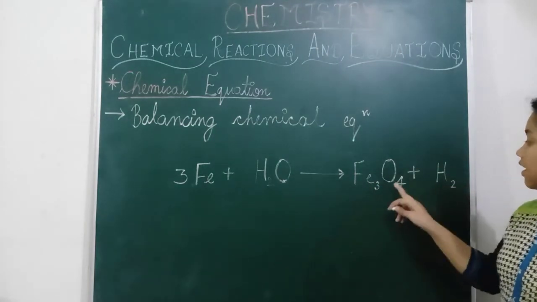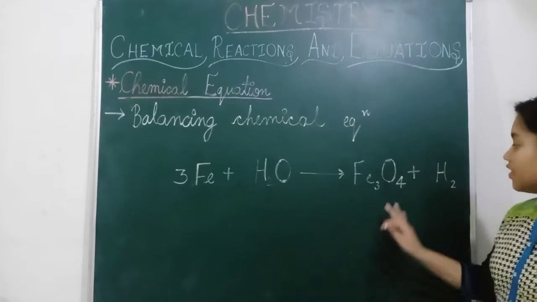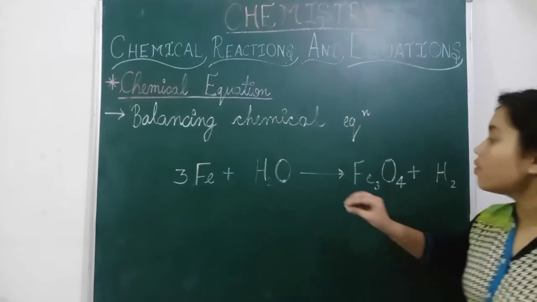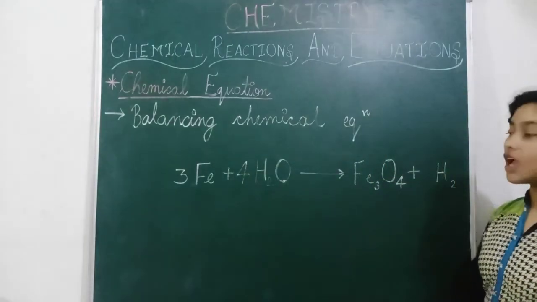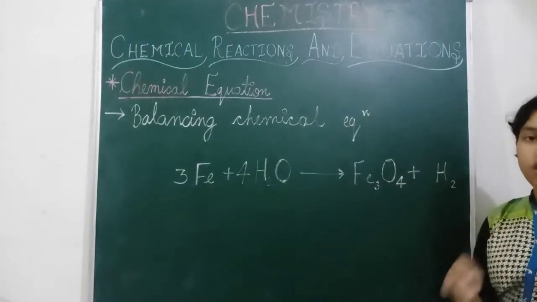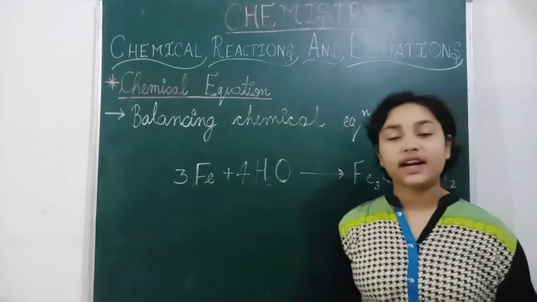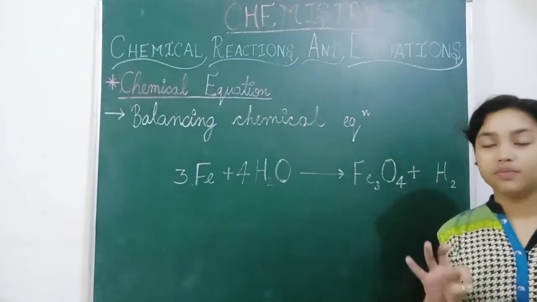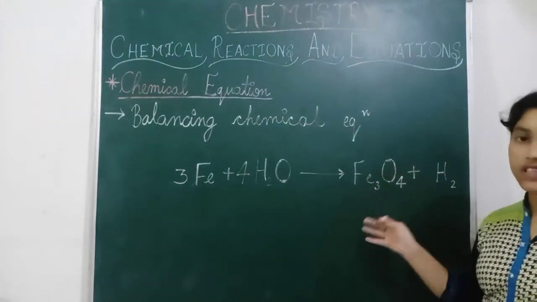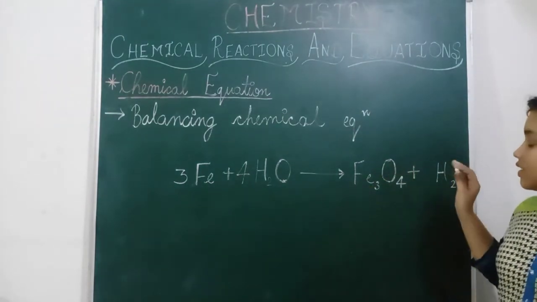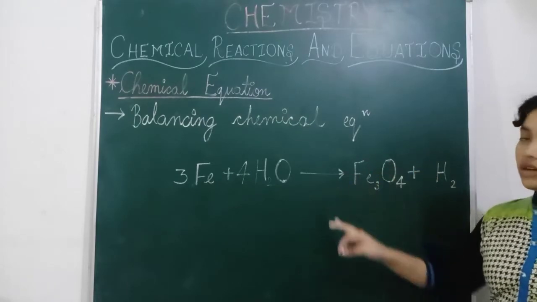Now we have oxygen 4 here and we have oxygen here only 1. So we have to balance oxygen also. So here we can write 4. And we have to write the shortest number as we do in the prime factorization. The number is divided by the smallest number. So the same process is followed here. We have to add this shortest number in the suffix.